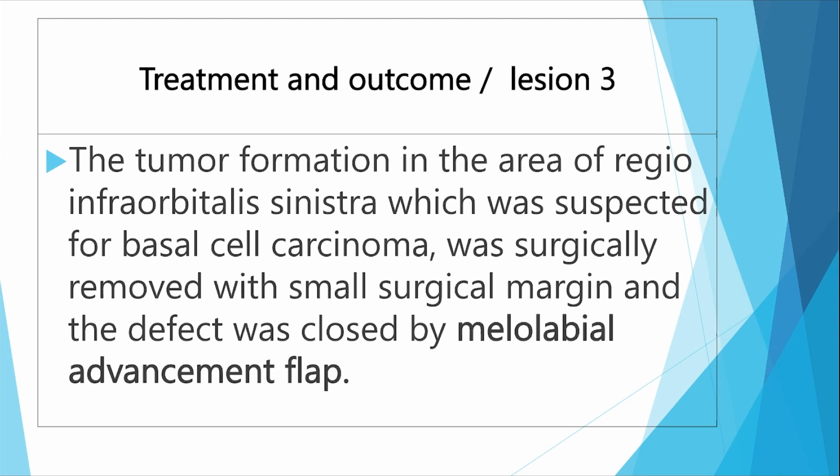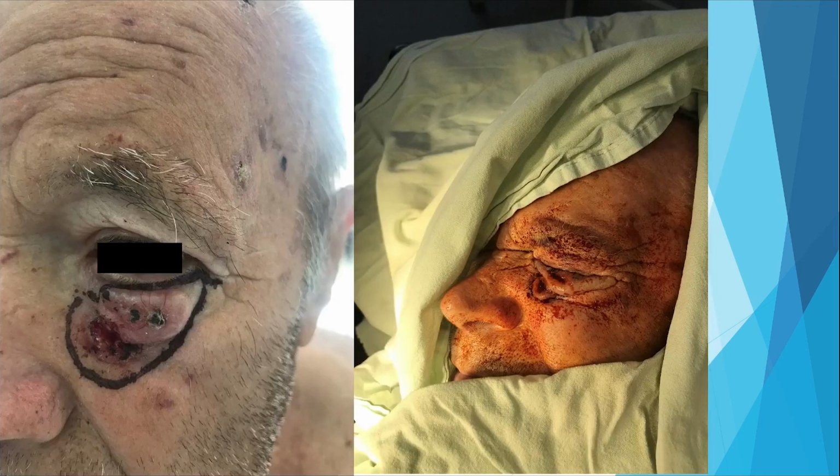It was the most problematic one because of the regio infraorbitalis sinistra. Here, of course, some complications could appear when a tumor has to be surgically removed because of the ectropion in this area, which is very, very common. Then we took the decision to perform a malolabial advancement flap, first to mark the surgical lines very carefully, then to preserve the underlid, and with a very small surgical margin to excise all this.